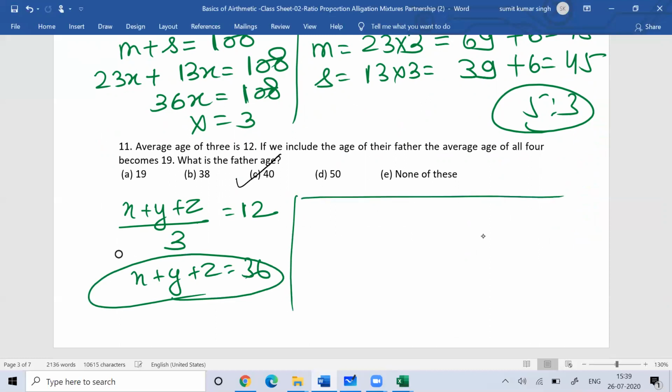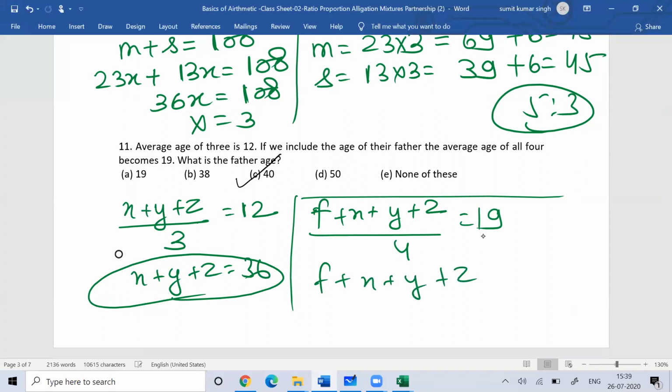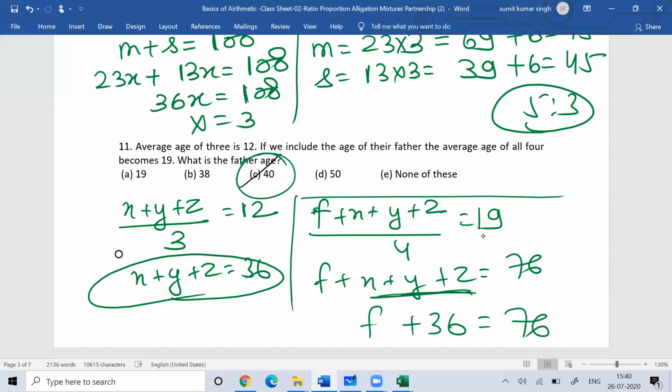Okay, and if you include the father, suppose the father is F, so F plus X plus Y plus Z divided by 4, then it becomes 19. So now F plus X plus Y plus Z, 19 fours is 76. So now you know that X plus Y plus Z is 36. So what is the age of the father? 76 minus 36, you'll get the age of the father as 40.